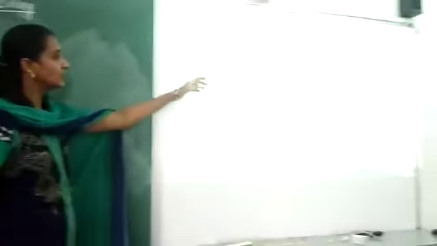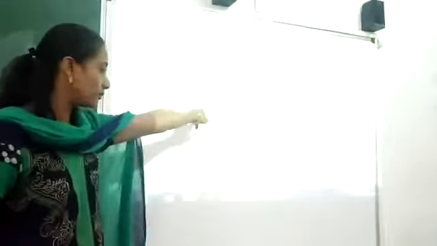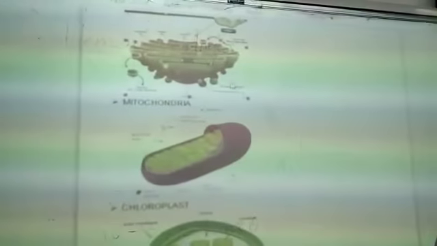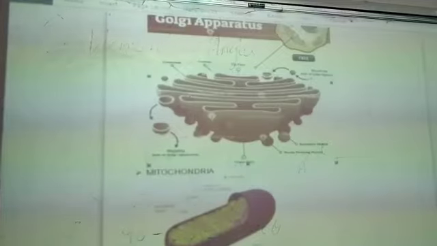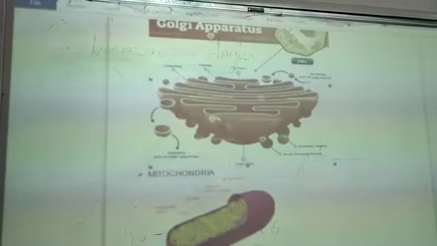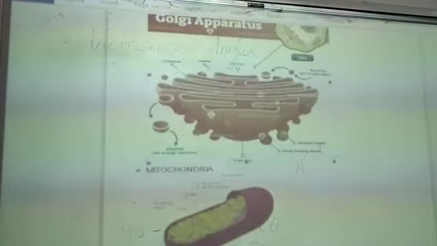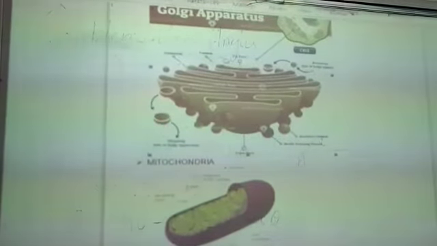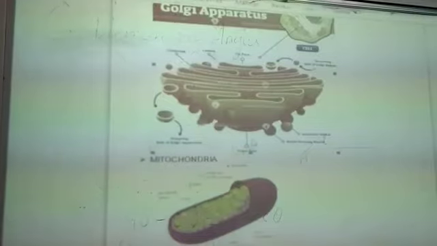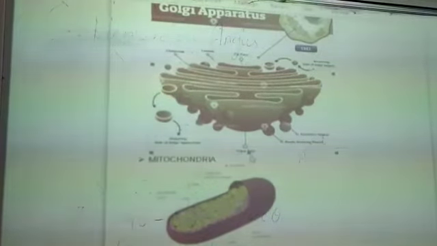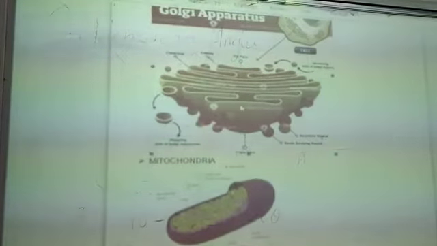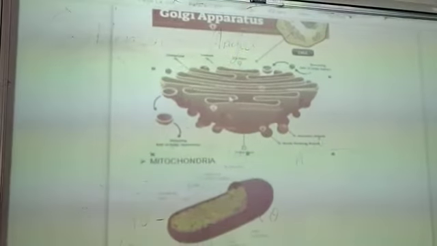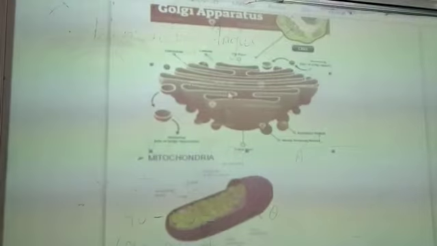So this is the structure. If you observe here, this is the structure of the Golgi complex or the Golgi bodies. These are membrane bound vesicles which are arranged stackwise, that is, they are arranged parallelly stackwise. This is one phase and this is the other phase. The first phase is known as the cis phase. The cis phase is where all the vesicles will be formed. Once it is formed, the required materials for the cells will be synthesized. That is, it could be enzymes or hormones, anything.